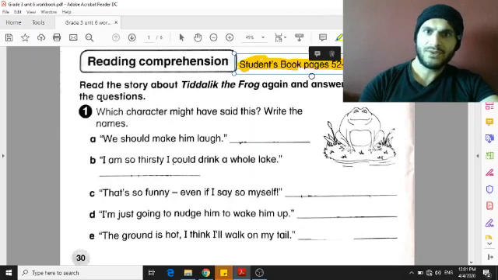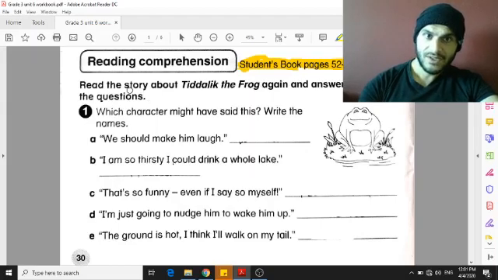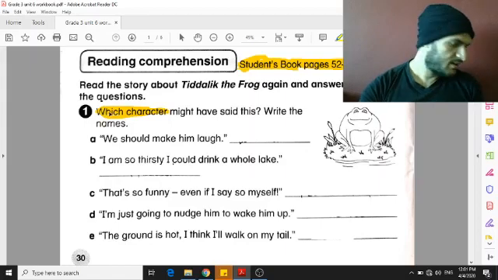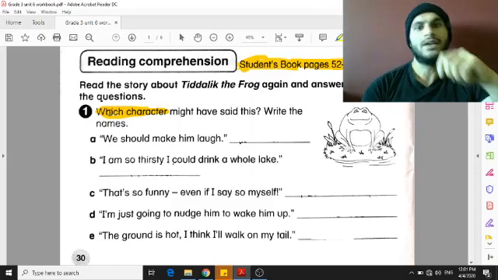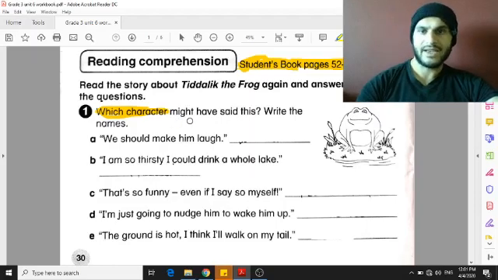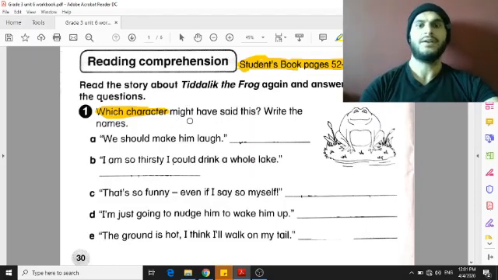After we read the story, we are going to say which character said this. If you remember, we had many different characters. We had Wombat, we had Tidalik, the frog, we had the kangaroos, the eels, etc. So I would like you to take a look at this and decide who said this thing.